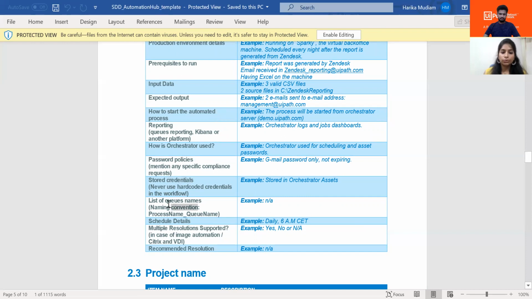Then the list of queues that you are using in the process. So this is basically for production. In production, what is the list of the queues that you are using, and all the information, the queue name and everything, you have to give it over here.